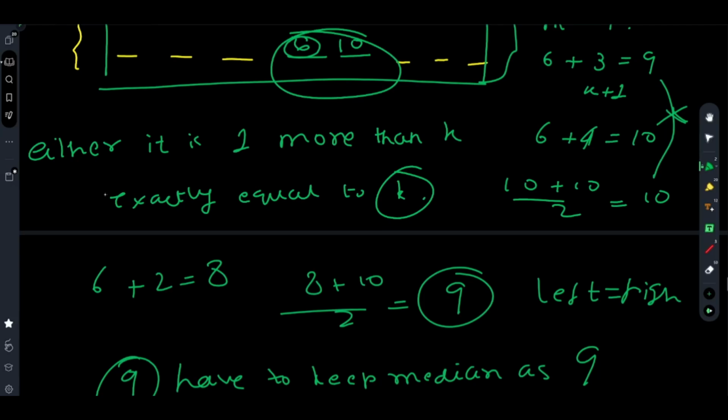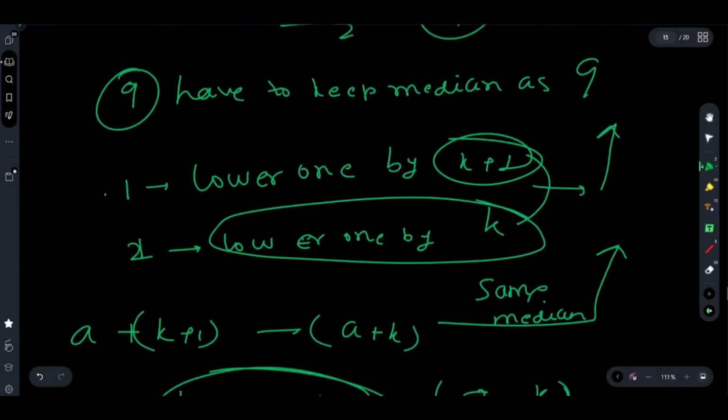Then because of this particular flaw in integer division, you can decrease the value of k plus 1 to k, and you can make it (8 plus 10) by 2 equals 9. Ideally this should not be possible, but you can reduce the number of increments from k plus 1 to k for the value of a, for the first value.